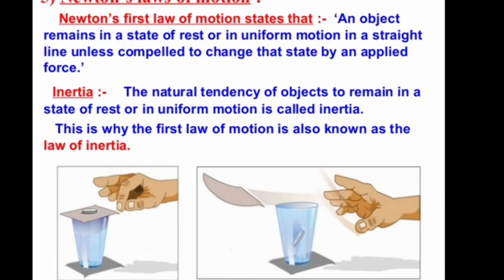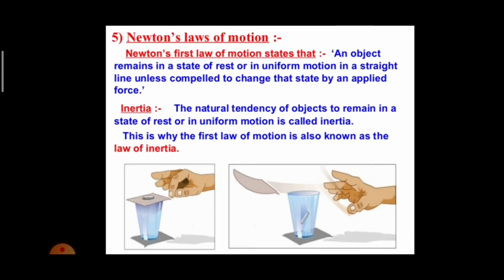Hope you understood. So, what is Newton's first law of motion? If someone asks the first law of motion, then you have to say: an object remains in the state of rest or of uniform motion in a straight line unless compelled to change the state by an applied force.